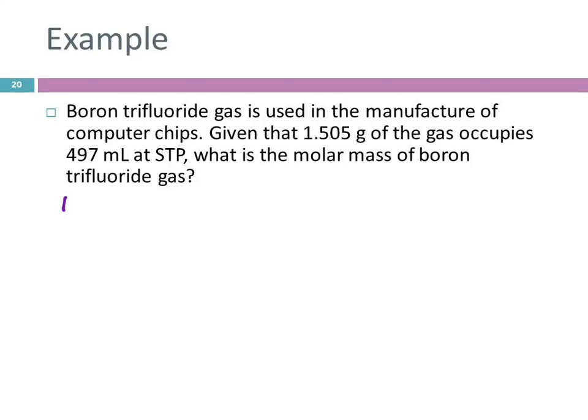Okay, so let's write down what we're given, because that's always a good place to start. We've got 1.505 grams, and we have 497 milliliters, and this is at STP. And they're asking us for the molar mass. What's molar mass?